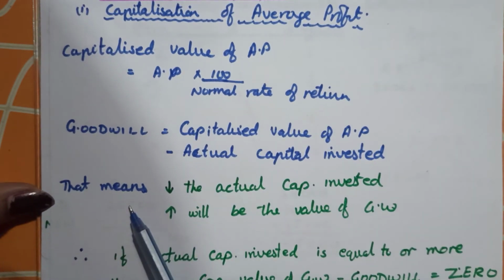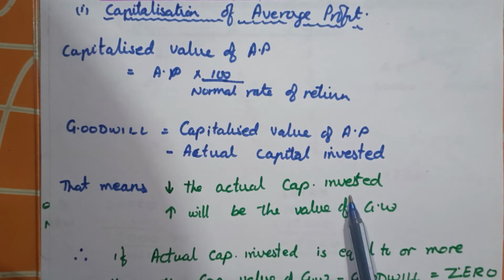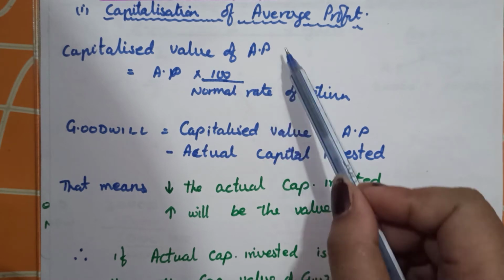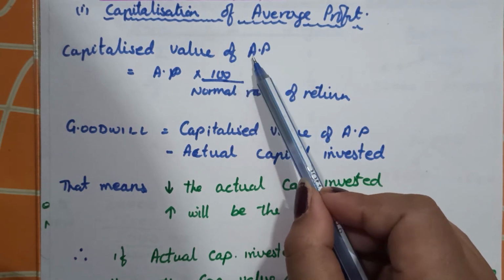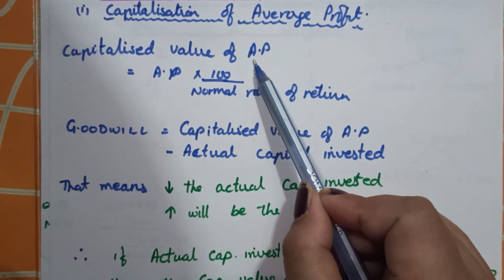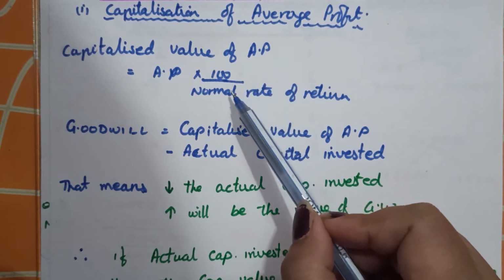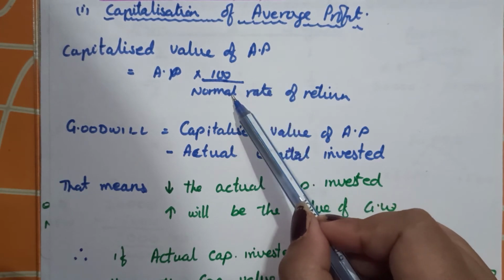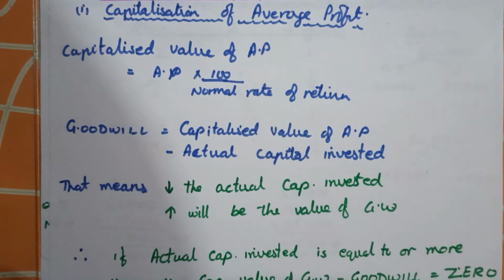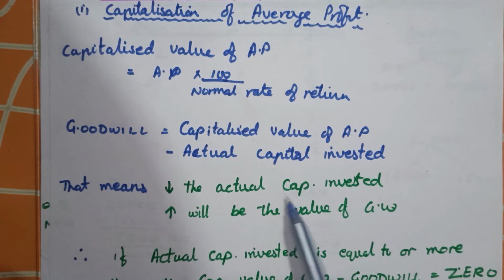That means that lesser the amount of actual capital invested, higher will be the value of goodwill. That means to earn this much of average profit, if others invest 100 rupees, suppose we take 10 rupees, to earn 10 rupees, others invest 100. I earn 10 rupees by investing rupees 80. That means 20 difference has come. That 20 is the value of my profit. The lesser amount of capital invested, more will be the value of goodwill.